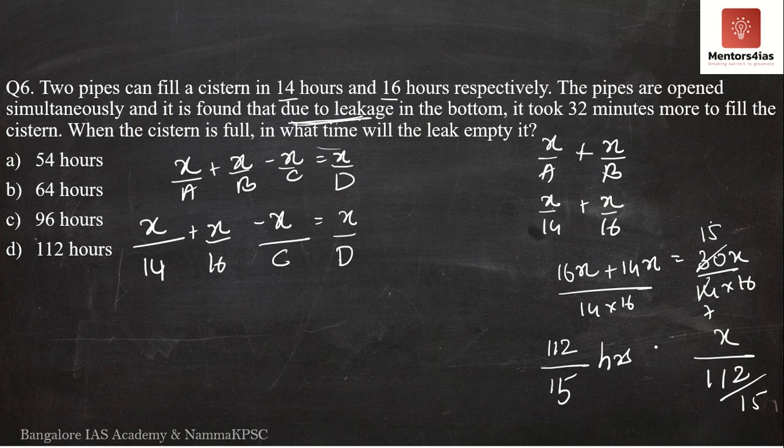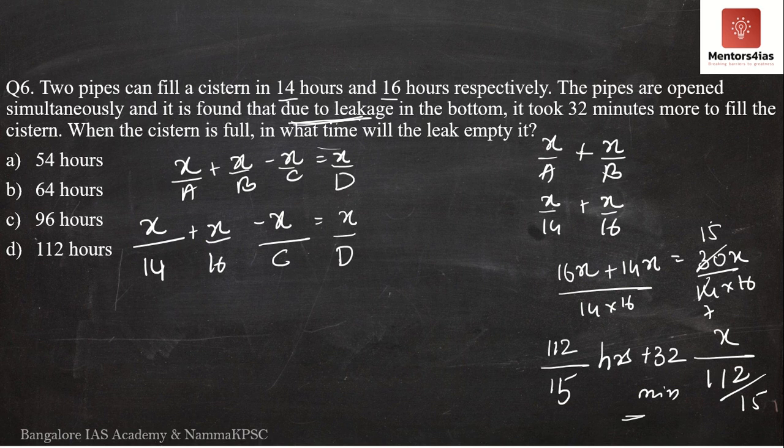But due to the leakage, it takes 32 minutes extra to fill the entire tank. Now the problem is that 112 by 15 is in terms of hours and 32 is in the form of minutes.